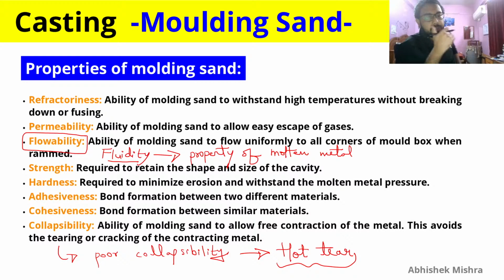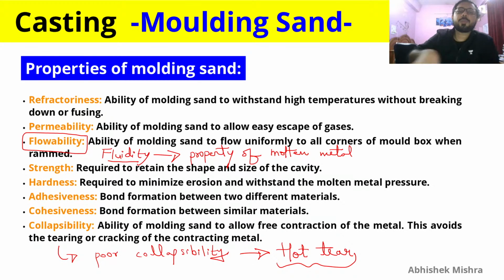Molten metal is fluid, and the property of it is fluidity. Fluidity is required for the molten metal to completely fill the cavity, and flowability is the property of molding sand, which is required to completely and uniformly fill all corners of the mold box, because your mold sand is used to create the cavity, and your molten metal is used to create the casting. So remember the difference between these two.